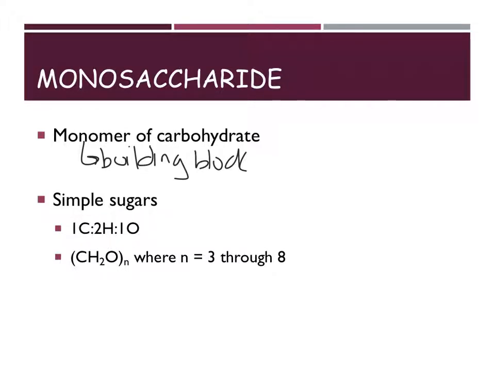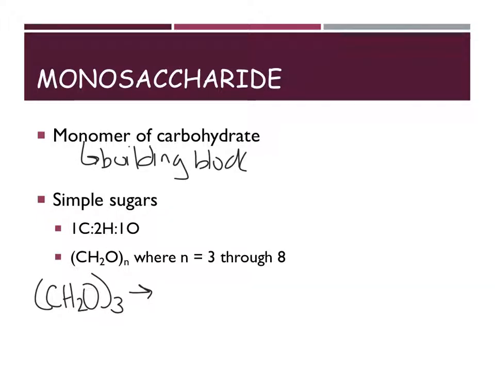monosaccharides. We typically write this as CH2O to the N, where N is anywhere from 3 to 8. So I could say that my formula is CH2O to the 3. My 3 multiplies by the subscripts that are on the inside.